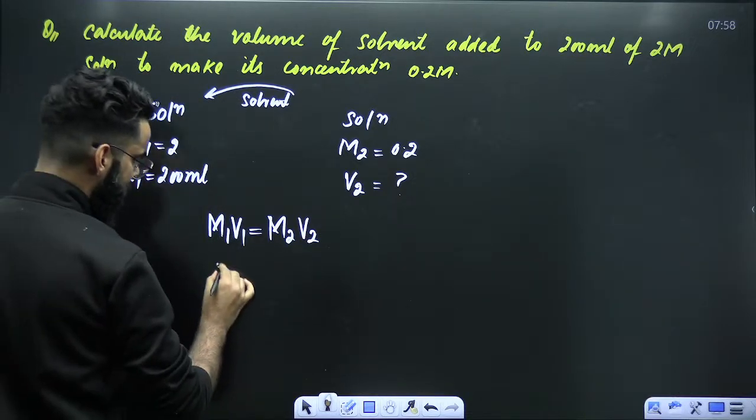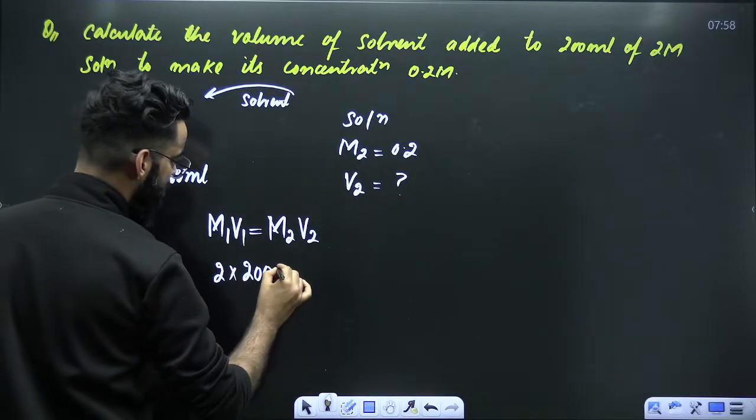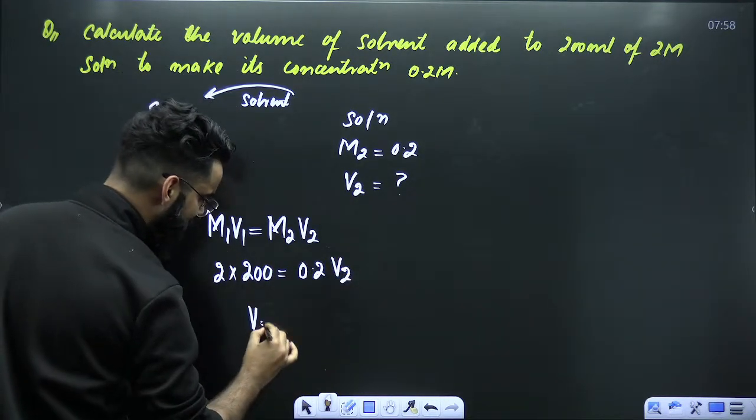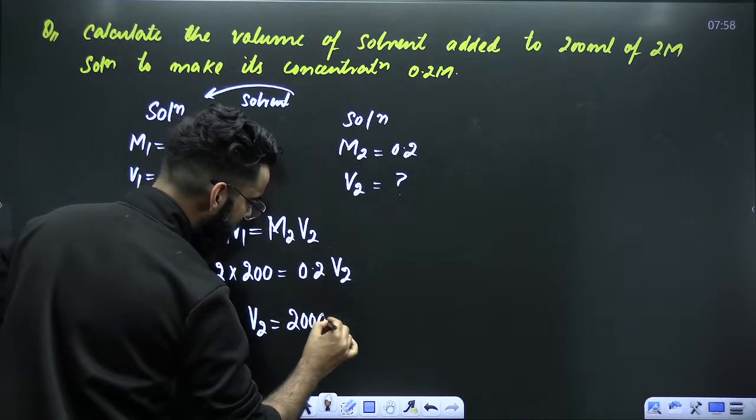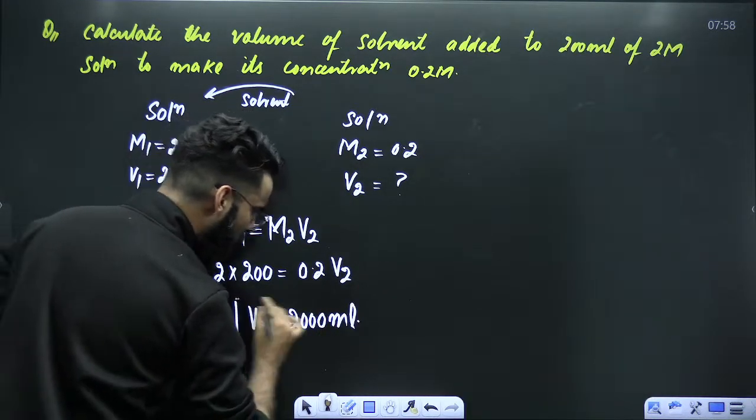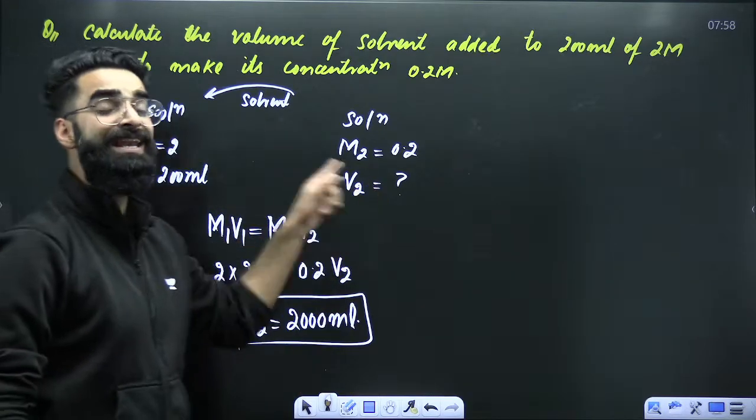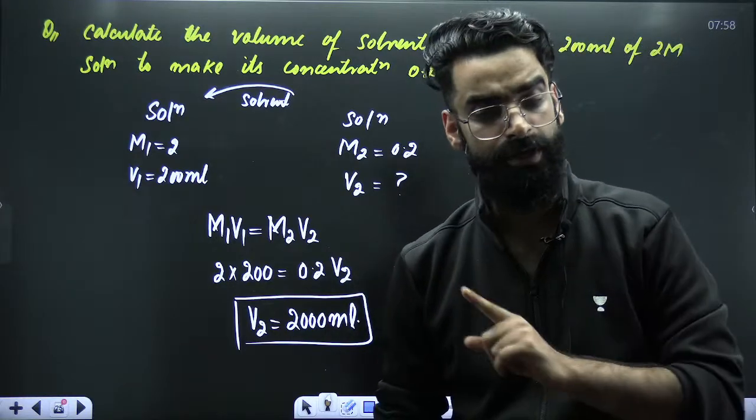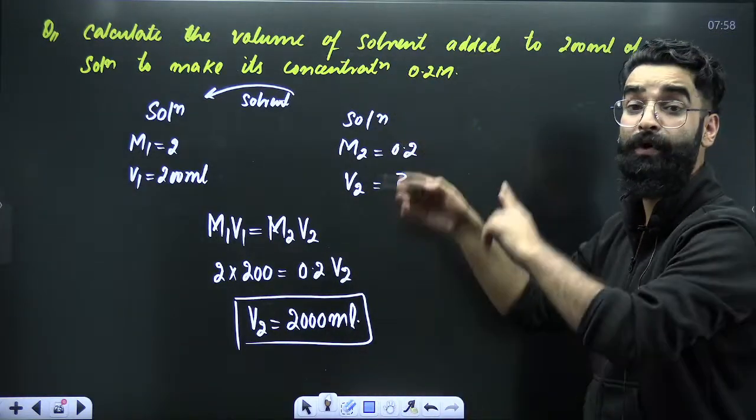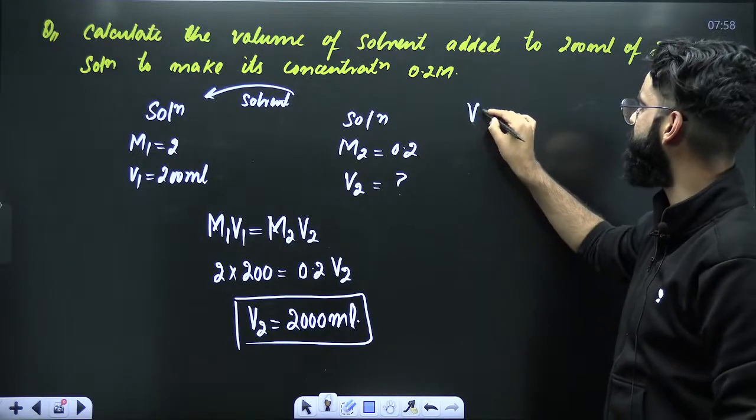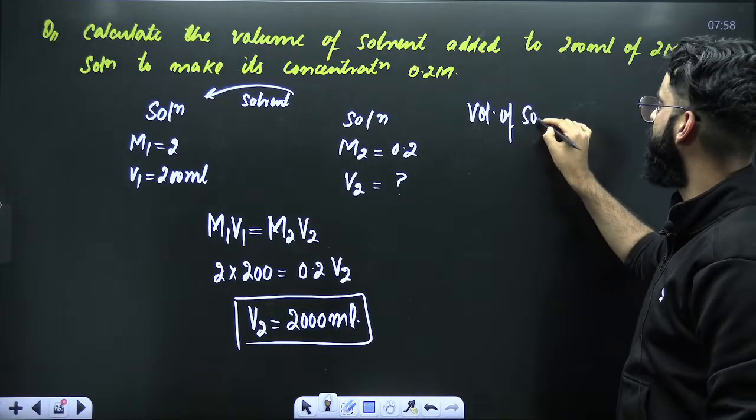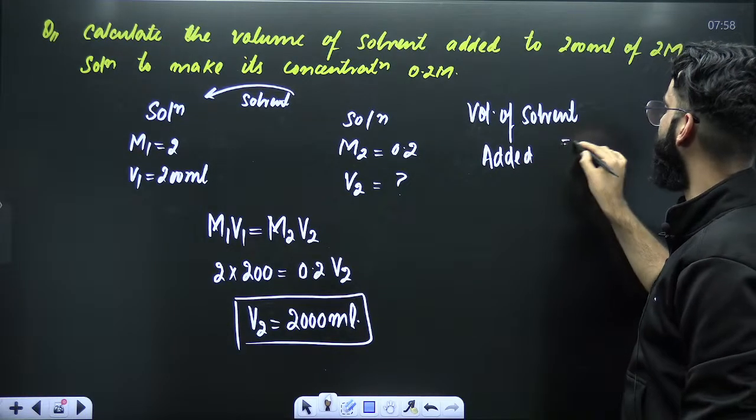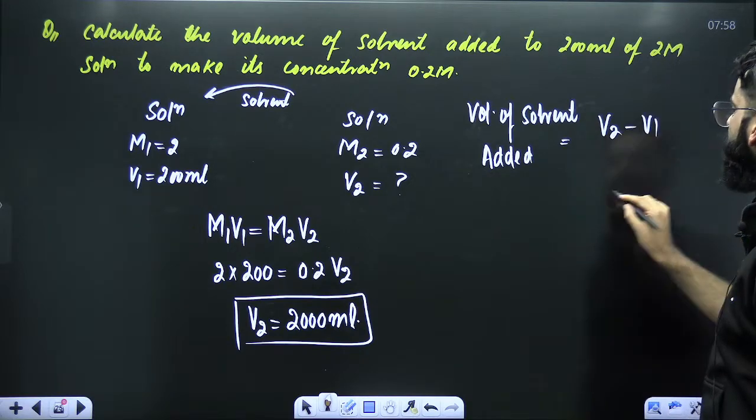What is M1? It is 2. What is V1? 200 ml. What is M2? 0.2. And from here, you can easily get the value of V2, which is 2000 ml. But this V2 is the final volume of the solution. Am I supposed to calculate the final volume? No. I'm supposed to calculate the volume of solvent added. A few minutes back, I told you how to calculate that. The volume of solvent added is always equal to V2 minus V1.